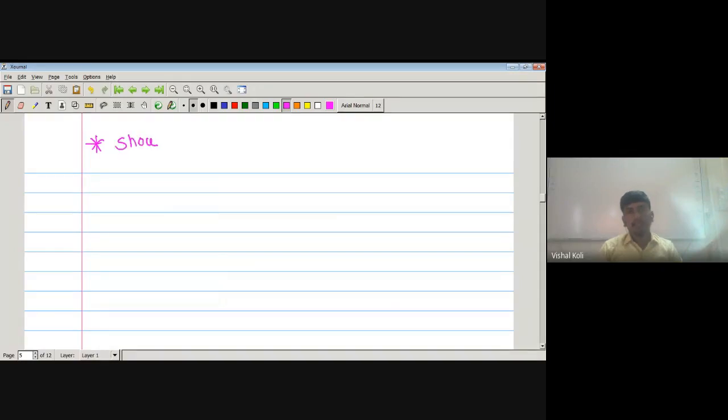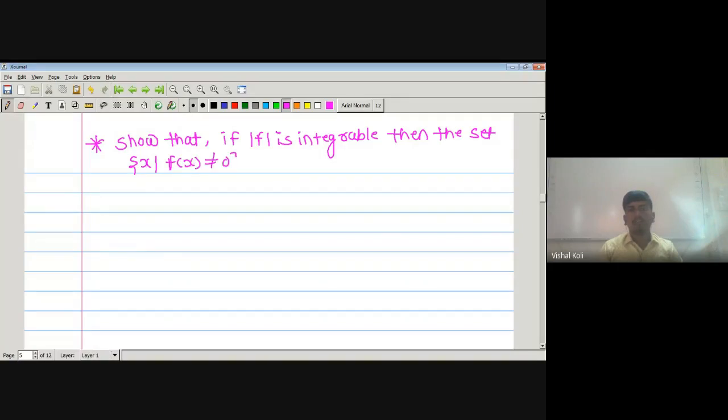Now show that if mod f is integrable, then the set of x whenever f of x is not equal to 0 is of sigma finite measure. Sigma finite measure. Okay.